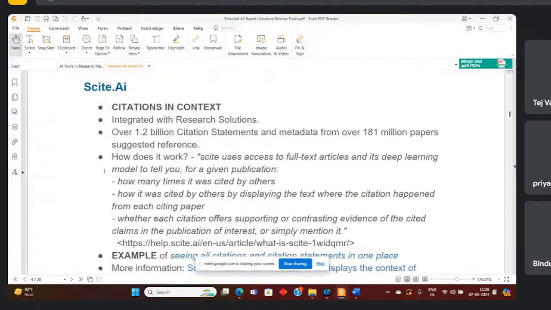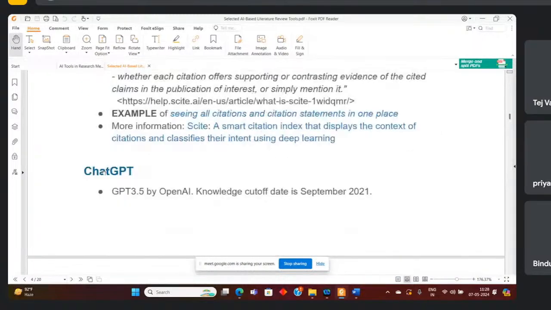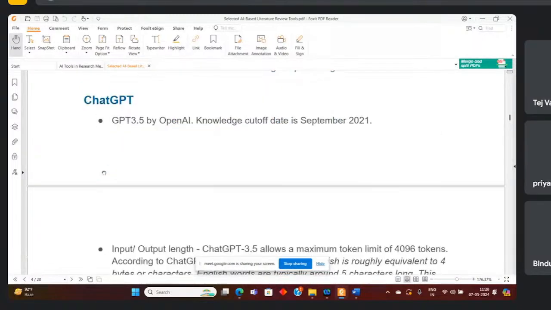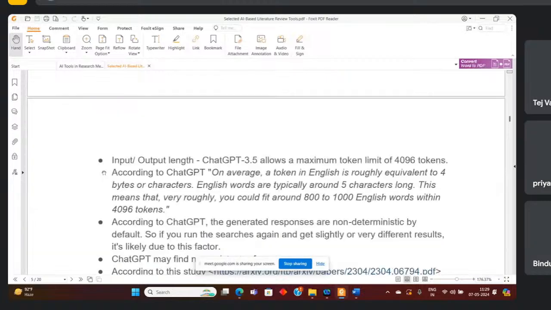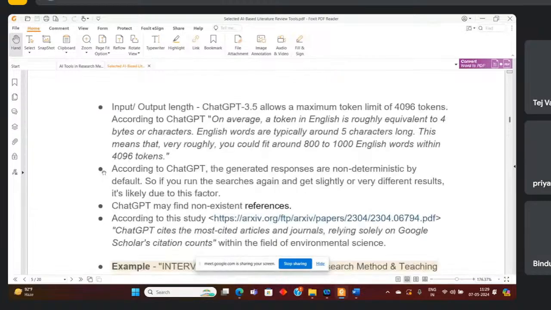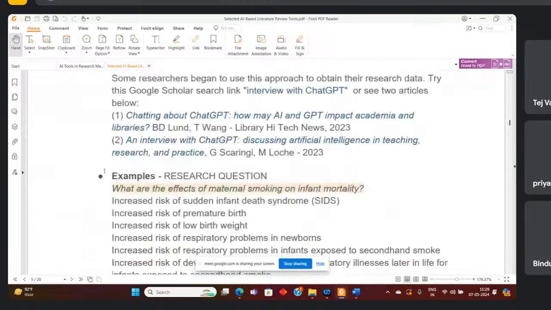After that, in general, ChatGPT. Through this ChatGPT, there is the OpenAI knowledge cutoff date, right? So I don't want to talk much about this ChatGPT part.